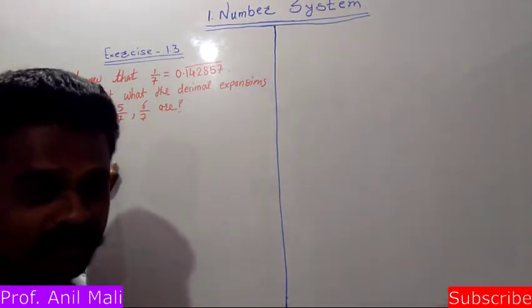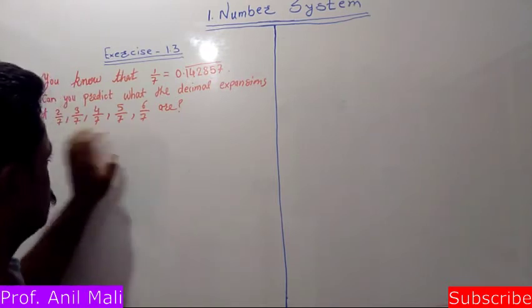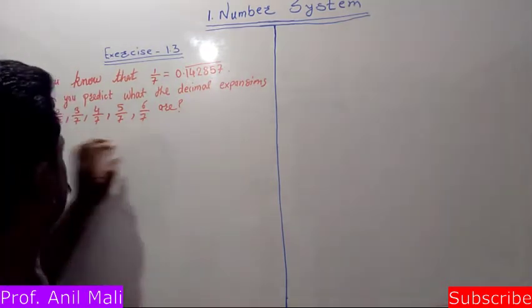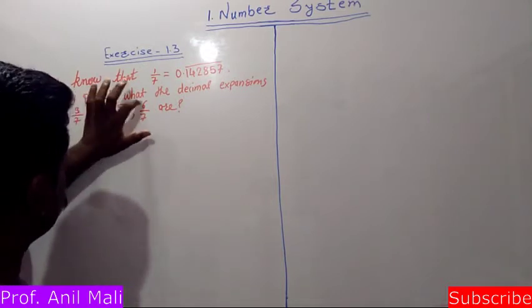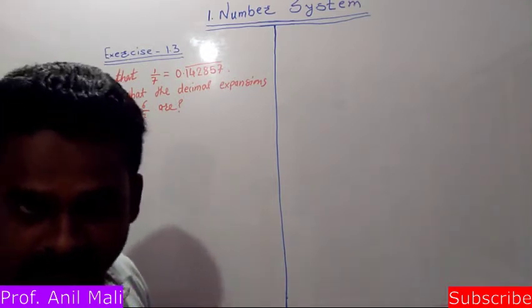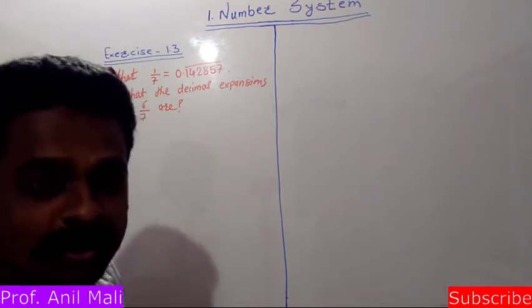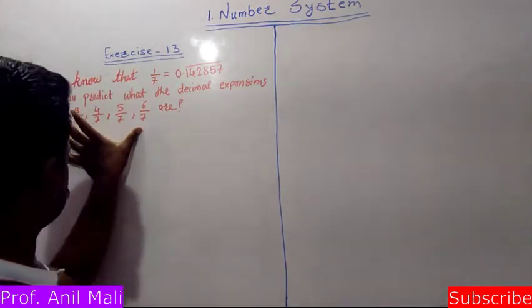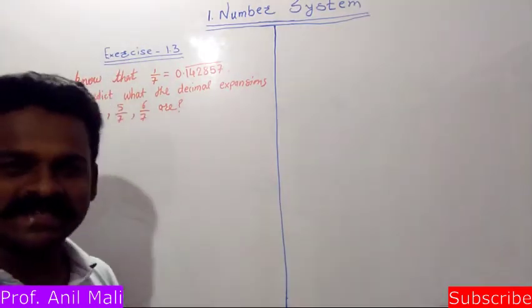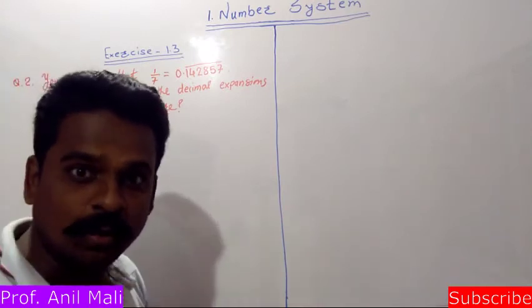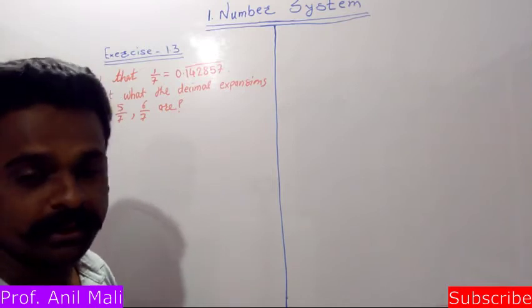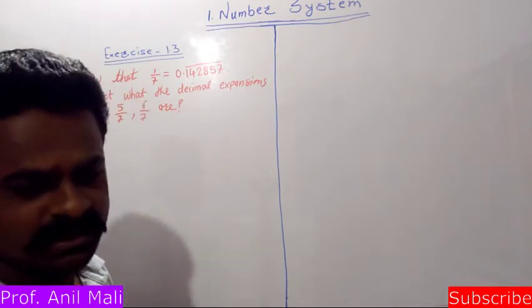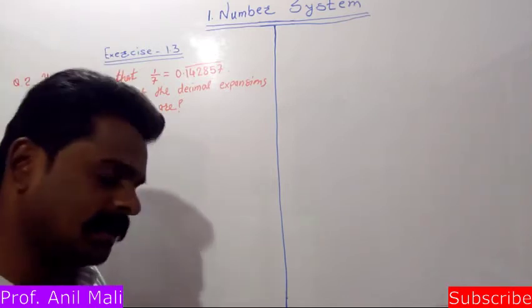We need to find the decimal expansions of all these, meaning 2 by 7, 3 by 7, 4 by 7, 5 by 7, and 6 by 7. How much will the decimal expansions of all these be? One more condition is there: without doing an actual division. Without actual division, we need to find all these expansions. How can we? Let's see.